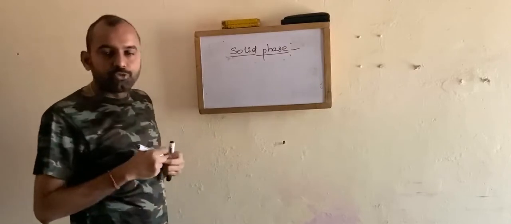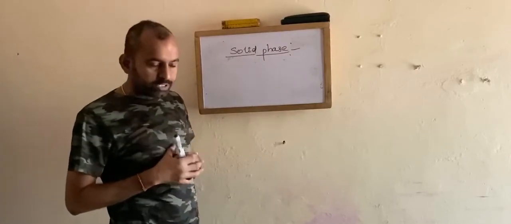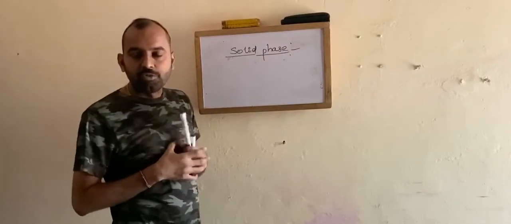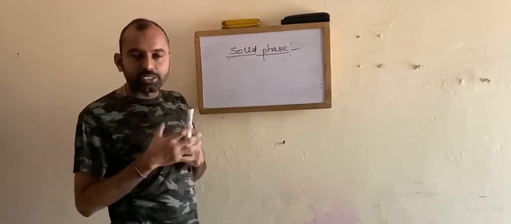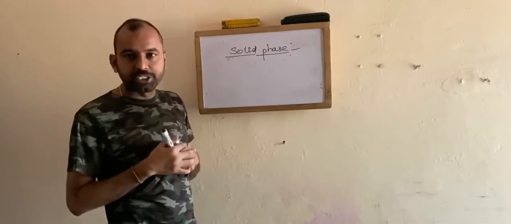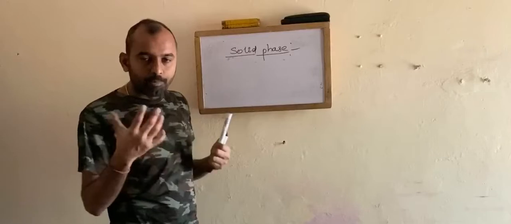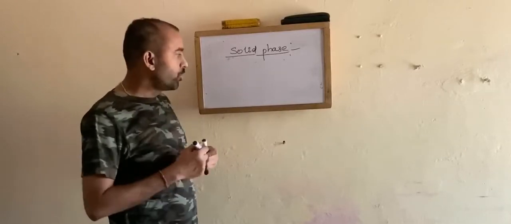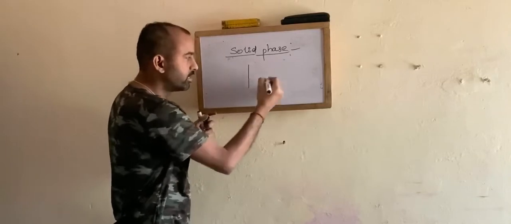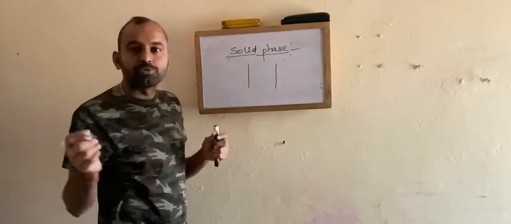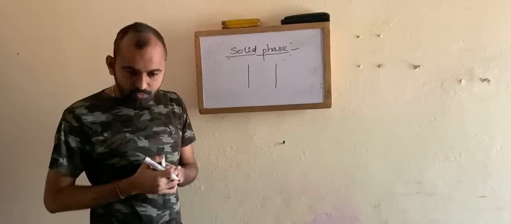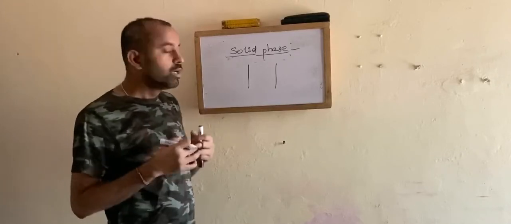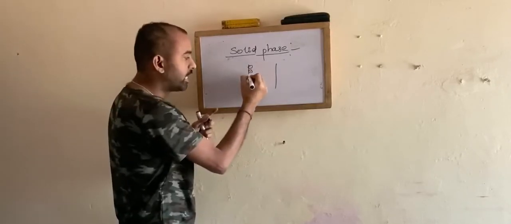First and foremost, you need to know what a solid phase extractor is. A solid phase extractor is a stationary phase which contains either silica or cellulose or alumina or any other stationary phase, or even more complex stationary phases like Sephadex or other things available in the literature. So you take that stationary phase. Generally I am explaining in terms of silica gel.